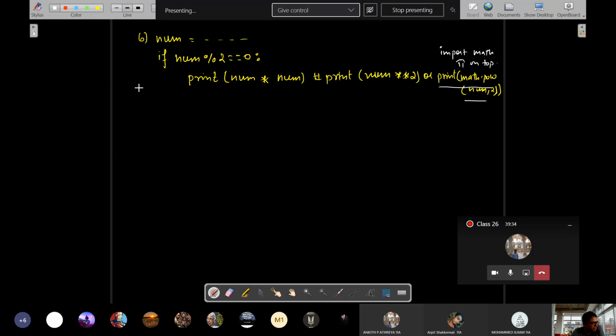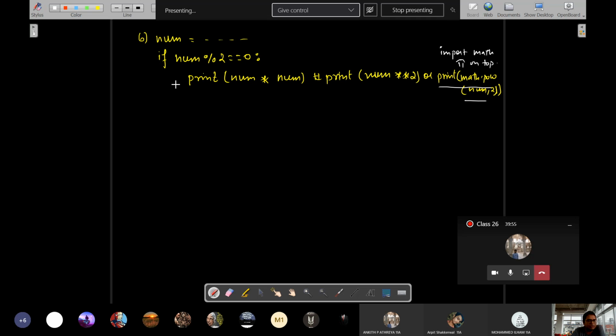Bharat is asking a question. Aditya, first let me answer Bharat's question. The question is, write a program to print the square of the number if the number is even, else print its cube.